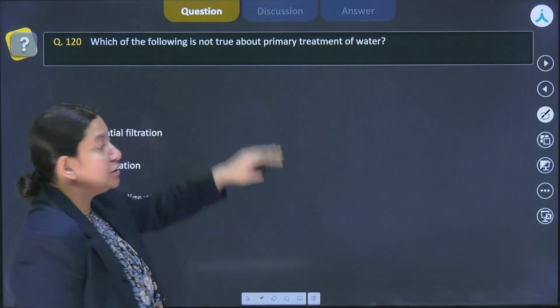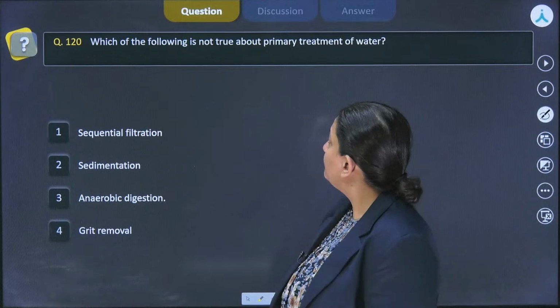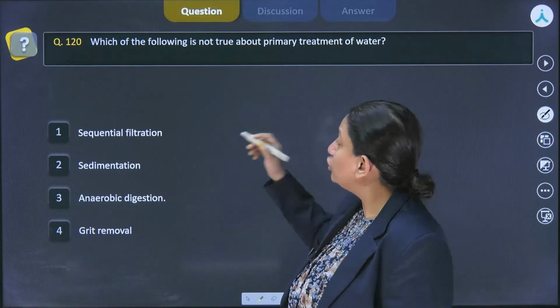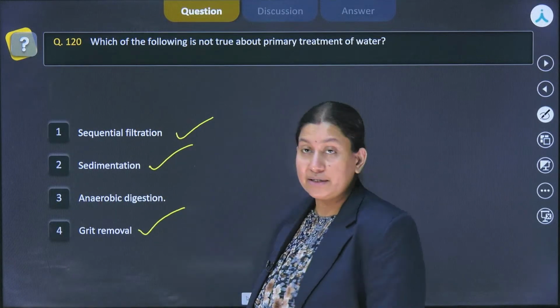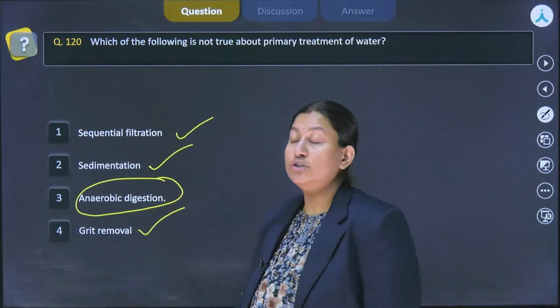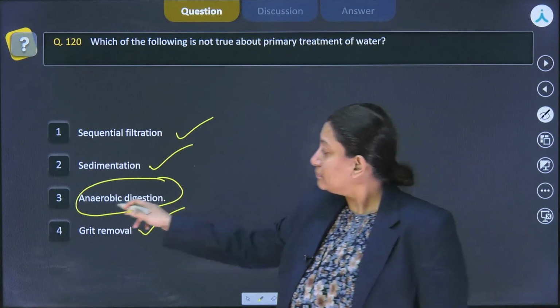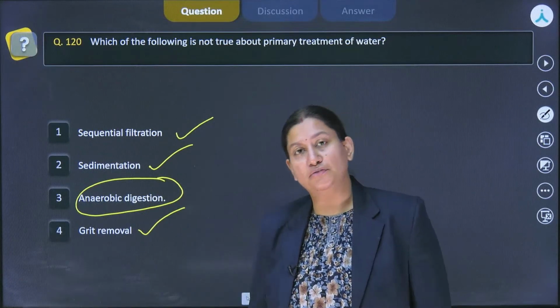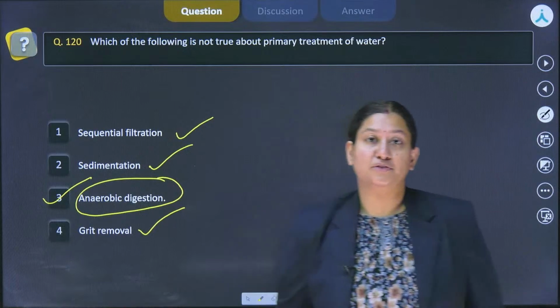If we talk about the primary treatment of water, that's only the physical treatment of water. The only things true about it would be sequential filtration, sedimentation and grit removal, which are achieved by it. Anaerobic digestion occurs during the secondary treatment. That is the reason why it belongs to secondary treatment, not the physical treatment. So the correct answer for the given question is option number 3.